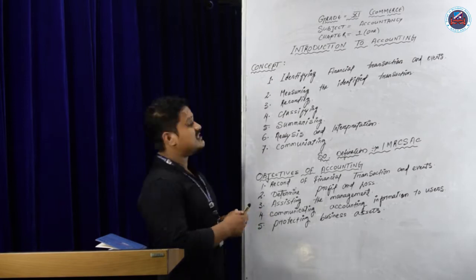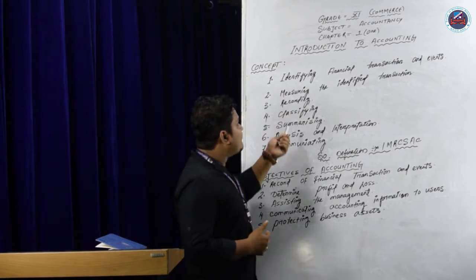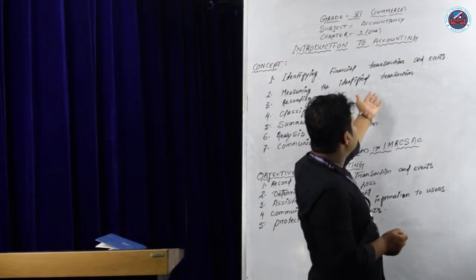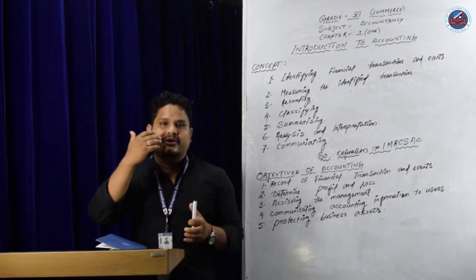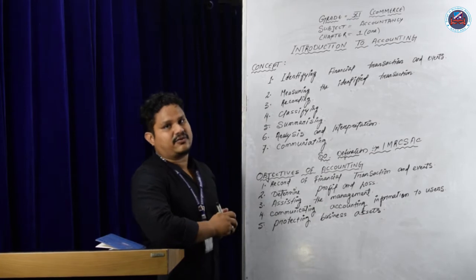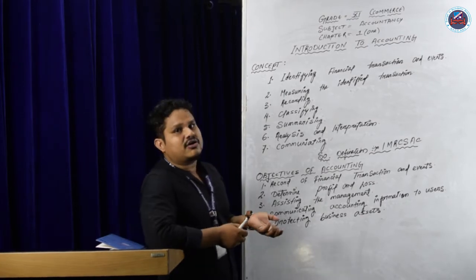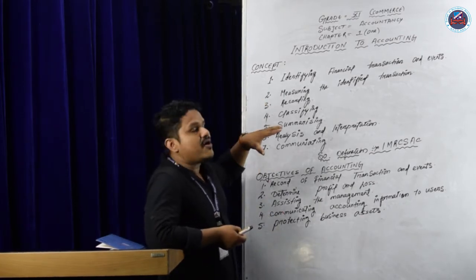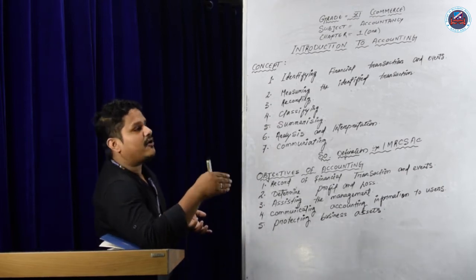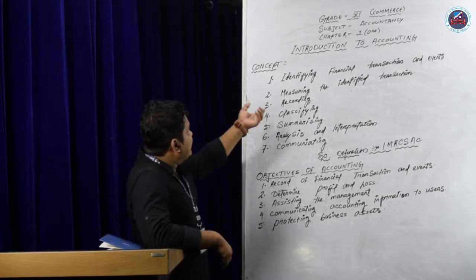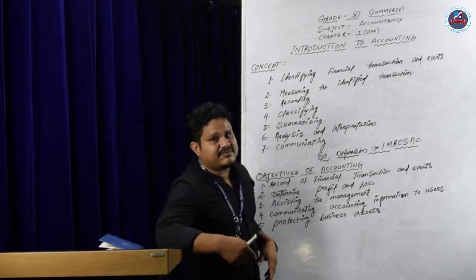The first characteristic of accountancy is identifying financial transactions and events. When you do a business, you will do accounts. We will get money, flow of money. So identifying financial transactions means what?